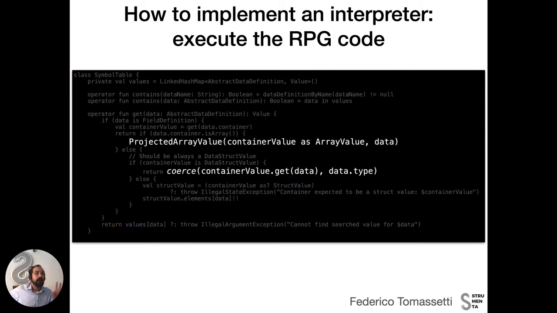However, there are a couple of particularities that we have to consider: projected arrays and coercion. Coercion means basically that sometimes, depending on where a value is used, we want to perform some automatic conversion, for example between a number and a string, or vice versa. Projected arrays instead are something specific to RPG.